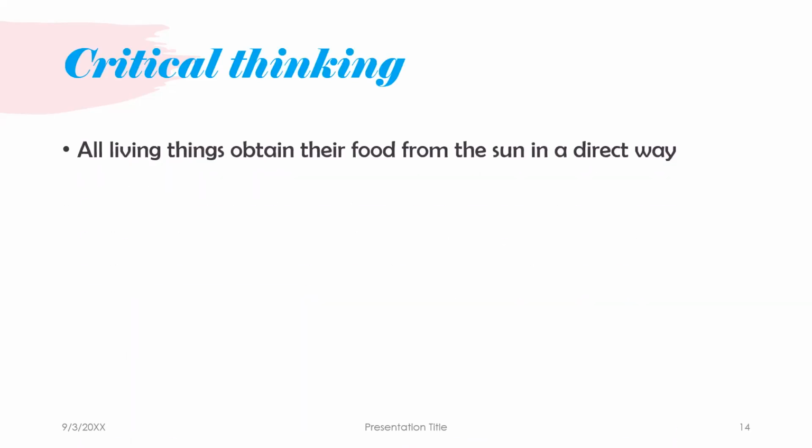Here we go, a critical thinking question. All living things obtain their food from the sun in a direct way. Is it true or false? Of course, this statement is incorrect, because not all organisms take their food directly from the sun. Some of them take it indirectly, like heterotrophic organisms.